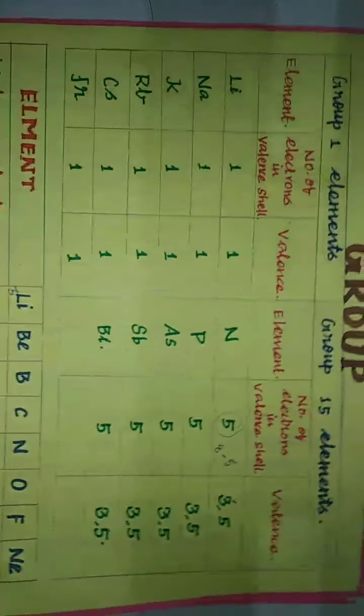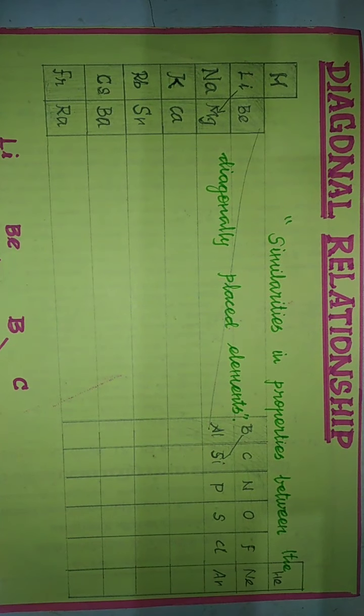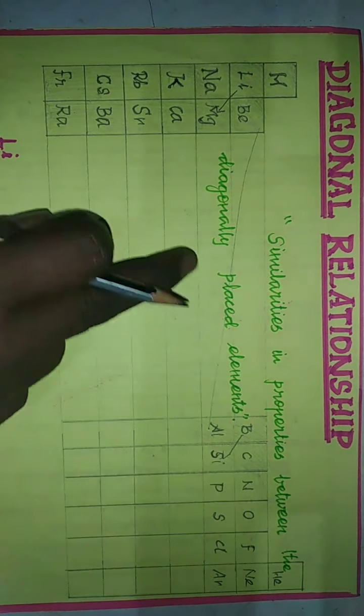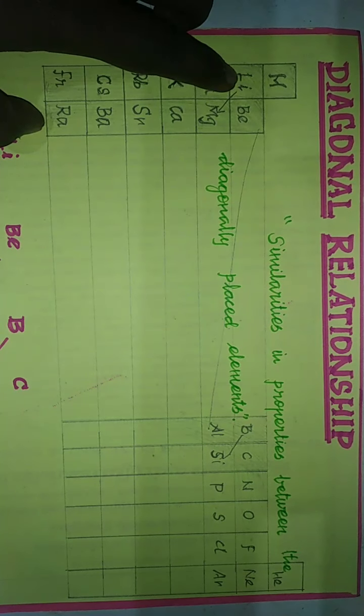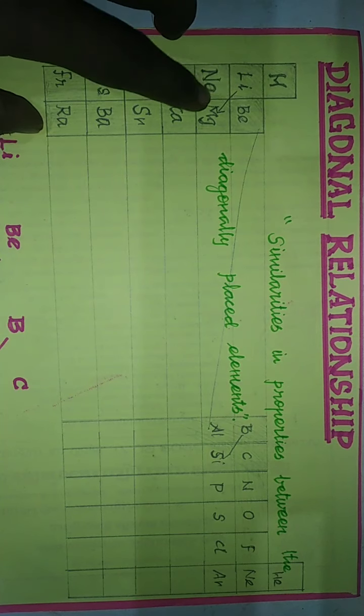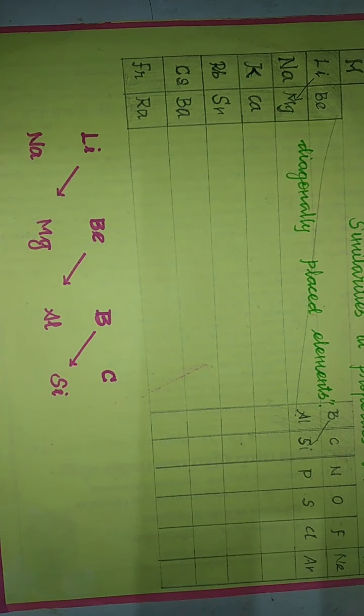Then finally we have discussed diagonal relationship. What is diagonal relationship? Similarities in properties between the diagonally placed elements. That is, the first element of the first group has the same properties as the second element of the second group. That is called diagonal relationship. So these elements will show diagonal relationship.